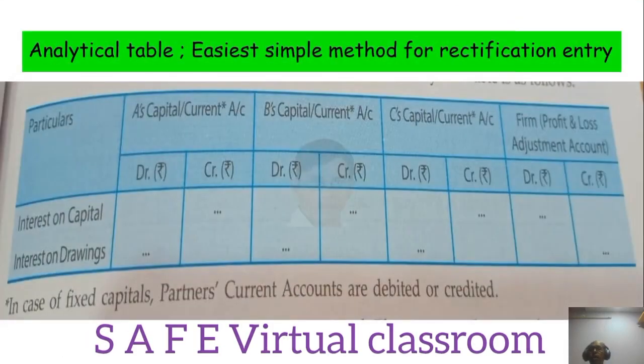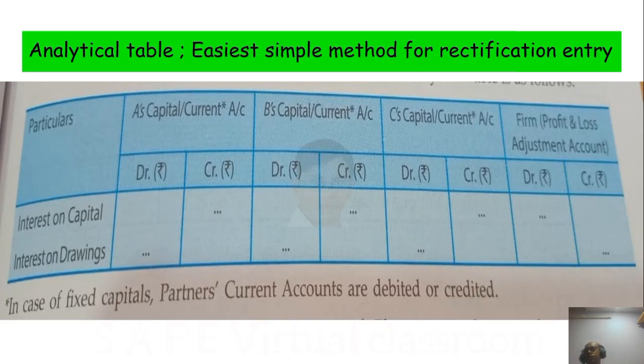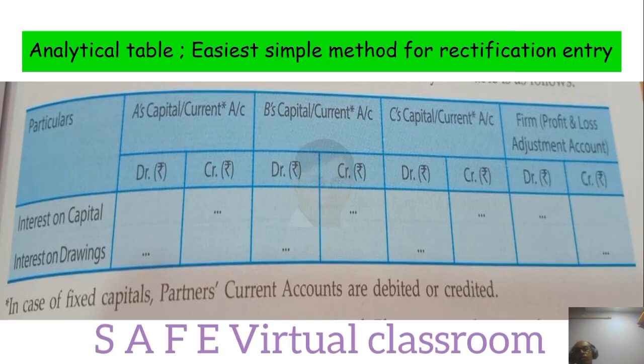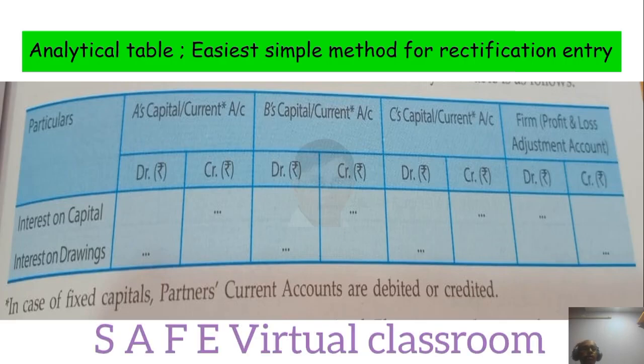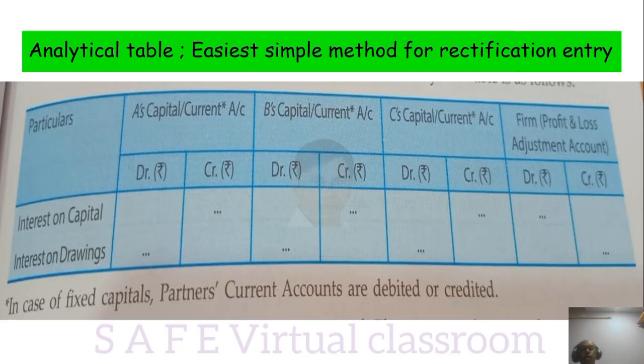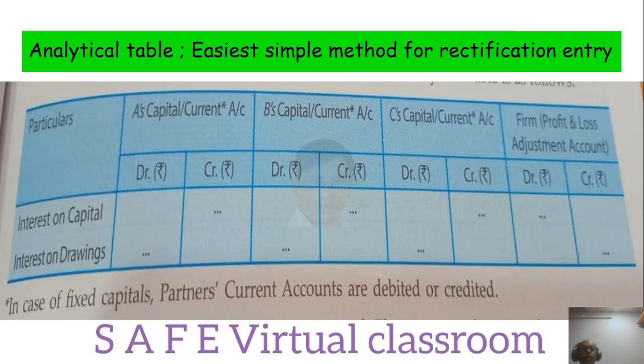Analytical table: the easiest, simplest method for rectification entry. This is a standard table that has been used for several years. The different versions of books have changed, but the format is the same. So particulars, you can carefully have a look at it. A's capital account is there, B's capital account, current account is there, and the firm's profit and loss adjustment account is there. Debit, credit, debit, credit, everything. This table is very easy. You have to remember this table.